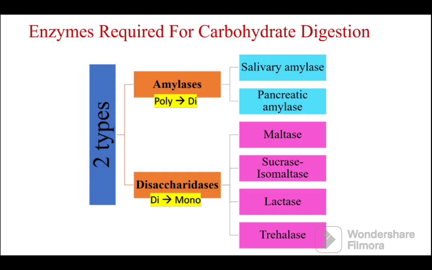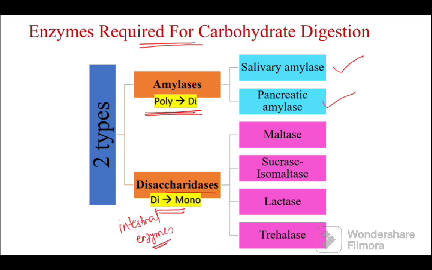Two different types of enzymes are required for carbohydrate digestion. Amylases, which mainly break polysaccharides into disaccharides: salivary amylase and pancreatic amylase. And then disaccharidases, otherwise intestinal enzymes, which break disaccharides into monosaccharides. Examples: maltase, sucrase, isomaltase, lactase, and trehalase.